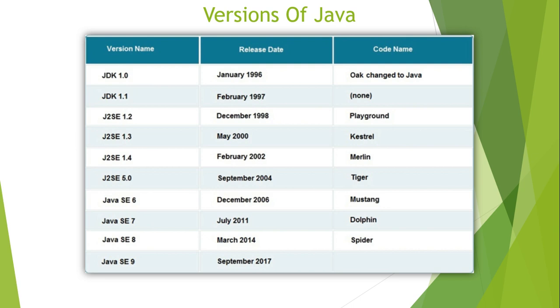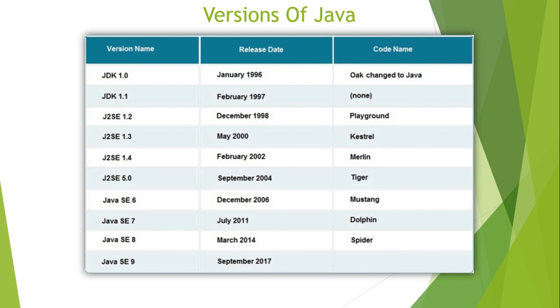So first, in January 1996, they changed from Oak to Java, and Java is a coffee name. After that there are multiple versions. First is JDK 1.0, then JDK 1.1, then J2SE, right? J2SE.